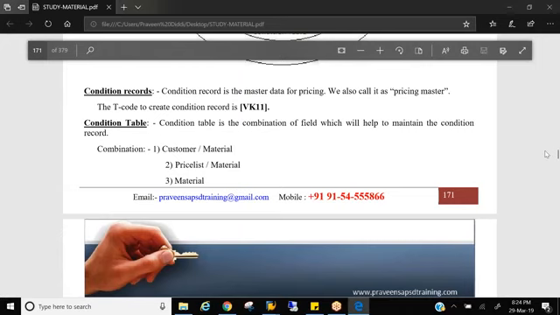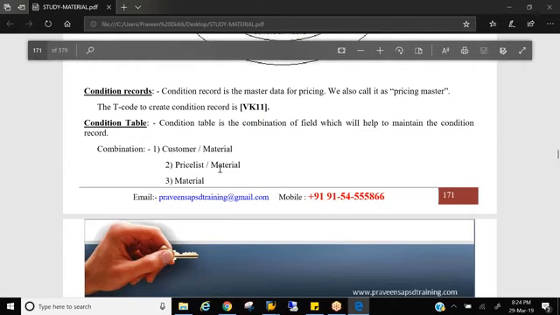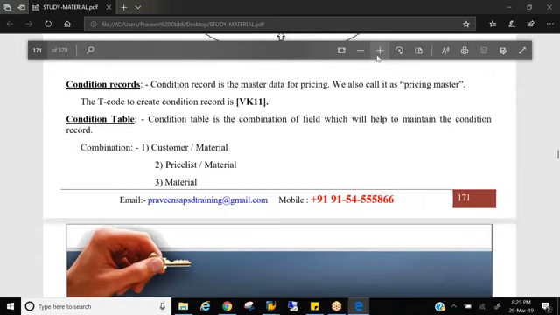So how do you create tables like this? As I just mentioned, what is a condition table? It is a combination of fields. What fields? It is up to the business. It can be customer, material. It can be price list, material. It can be only material. What is price list? Anyone?